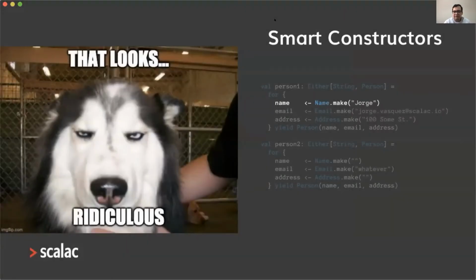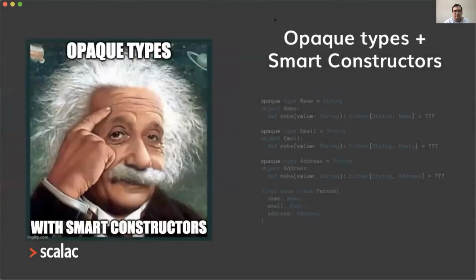And also we have other types of issues. For example, here I'm trying to create a person that we know is valid because it has valid data, but sadly the compiler doesn't know about that. So the only way of building a person is writing this complicated for comprehension that returns an either, even if we know that the data is valid. And something similar when we try to create invalid data: instead of throwing an error, this will create an either as well, and we need to write this complicated for comprehension.